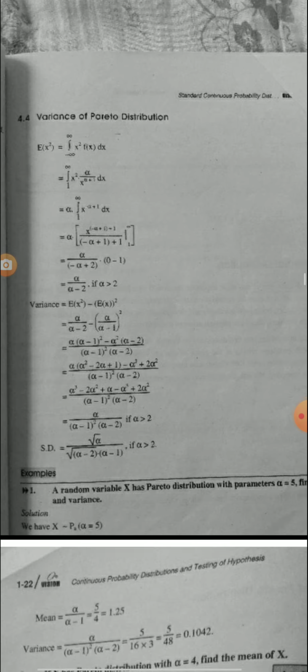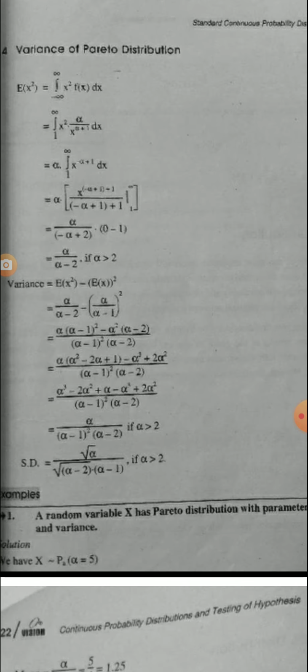Next point is variance of Pareto distribution. E of x square equals integration from minus infinity to infinity x square into f of x dx, where f of x is alpha upon x raised to alpha plus 1.